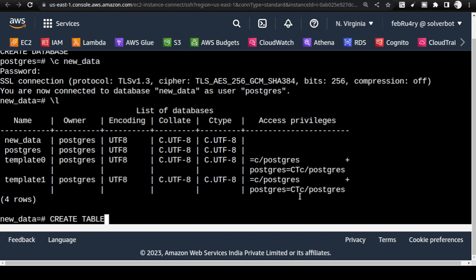Create table. I'm going to say new table. I'm going to create new table with id serial and name varchar. This is how you create a table in the database.